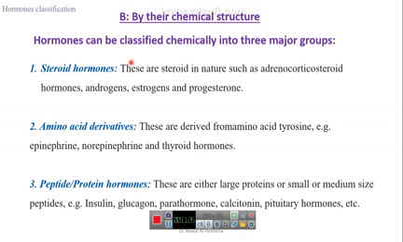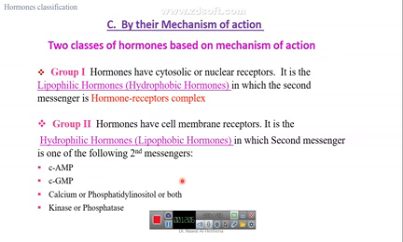The second criterion for classification is by chemical structure. We have three types of hormones according to their chemical structure. Steroid hormones like androgen, estrogen, progesterone, and adrenocorticosteroid hormones. Amino acid derivatives from amino acids such as tyrosine, which is the precursor for the synthesis of epinephrine and thyroid hormone. Protein or peptide hormones, which can be large, small, or medium, like insulin, glucagon, parathormone, and other hormones.